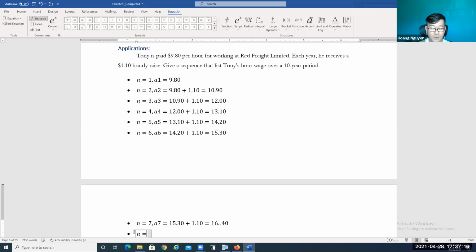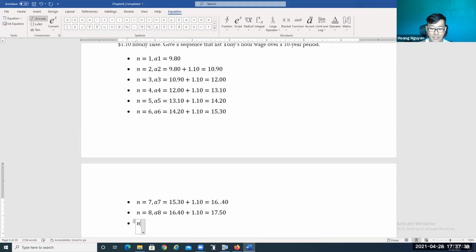When n is equal 8, okay, almost there, A8 is equal the previous year, $16.40 plus $1.10. So it's gonna be $17.50.